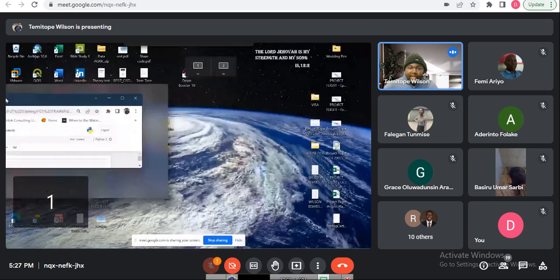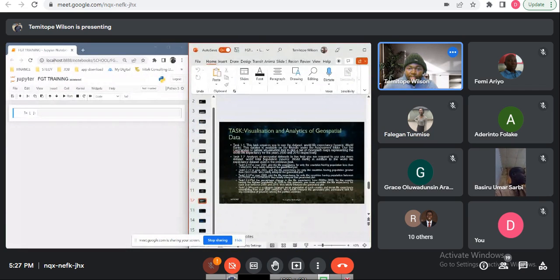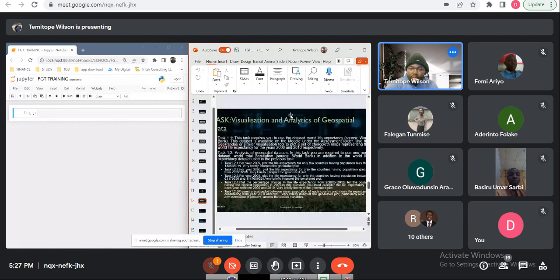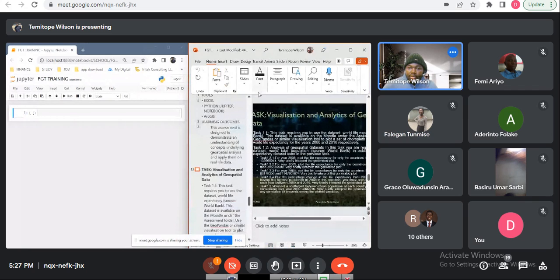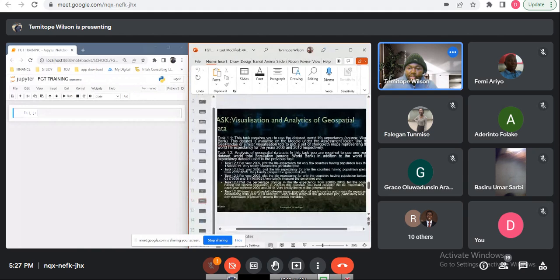So I'm just going to open this new Jupyter notebook I've opened here, and then put it side by side with the instructions we are supposed to work with. So here are the instructions we're supposed to work with, and then we see how far we can go. All right. While I was working on the slides, I made an explanation to you guys about how we come in. I don't want this in here. Slides.